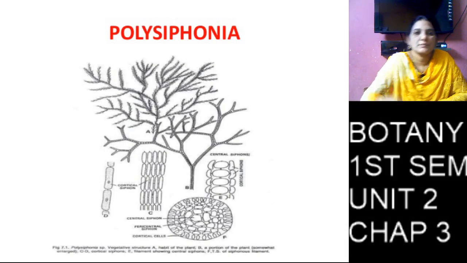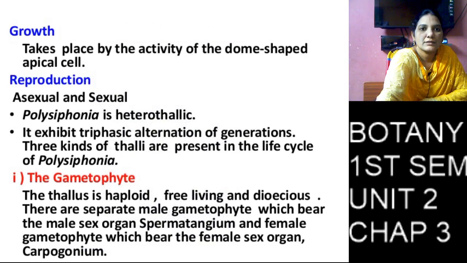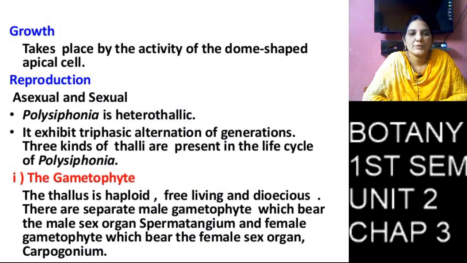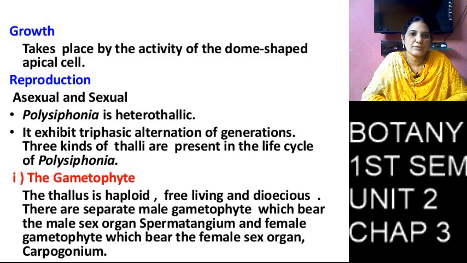Coming to reproduction. Reproduction takes place in two ways: asexual reproduction and sexual reproduction.